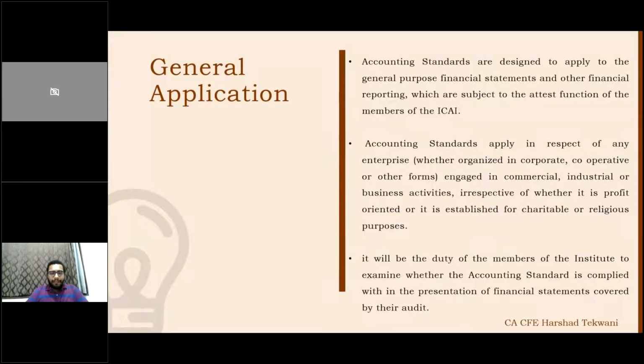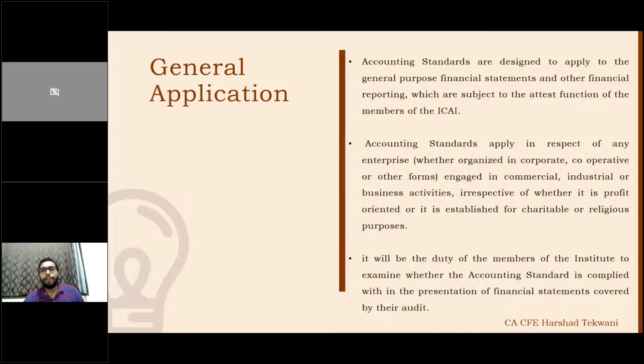Okay. Now, when we go to the general application, to whom are accounting standards applicable? As per the framework given in the accounting standards, we will read the general application, we'll read the general framework of the accounting standard, and then go and discuss each criteria, each scenario.